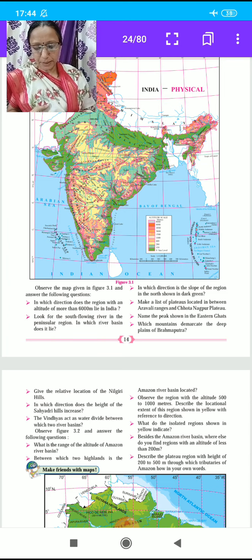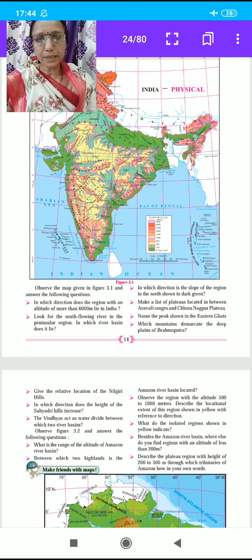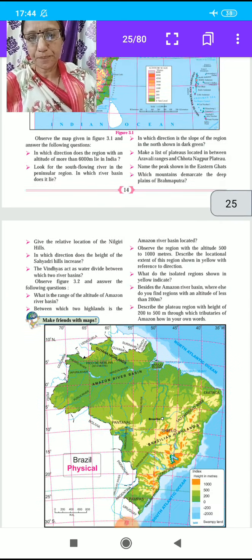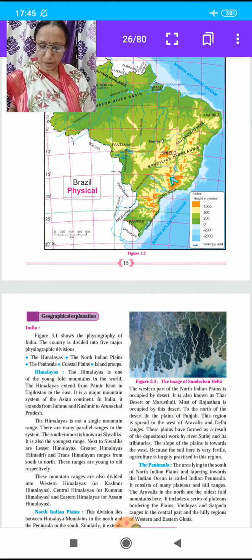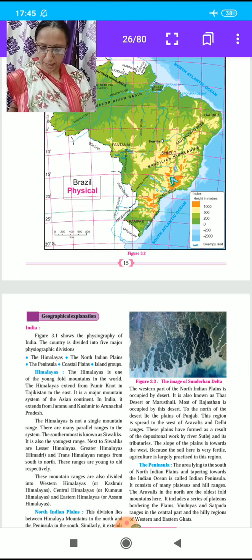Most of the West Bengal state of India and Bangladesh together constitute the delta of Ganga Brahmaputra system. It is known as Sundarbans. It is considered to be the world's largest delta. In figure 3.3, we see the image of the Sundarbans delta.